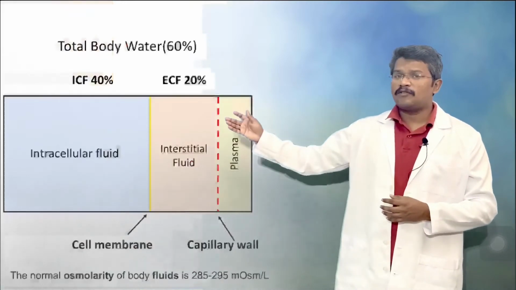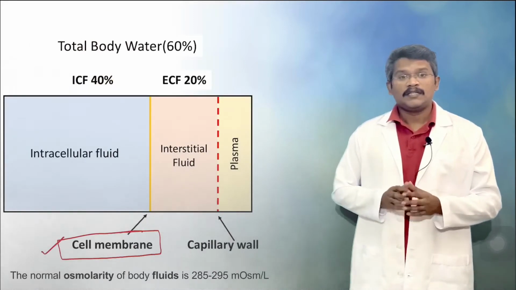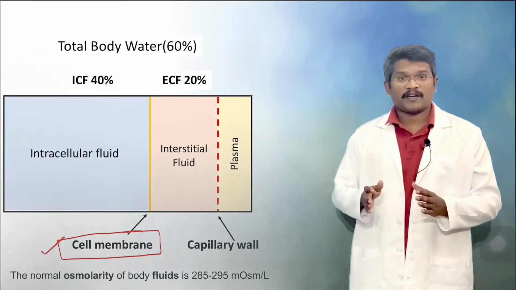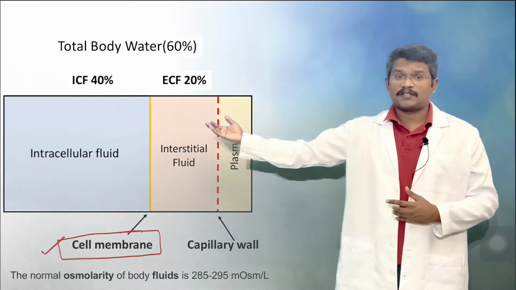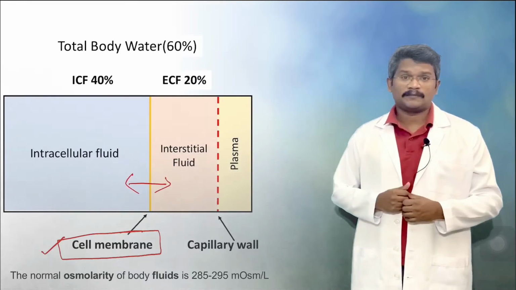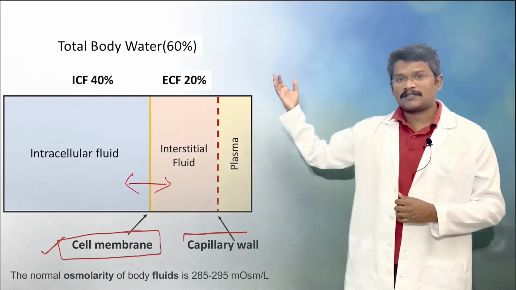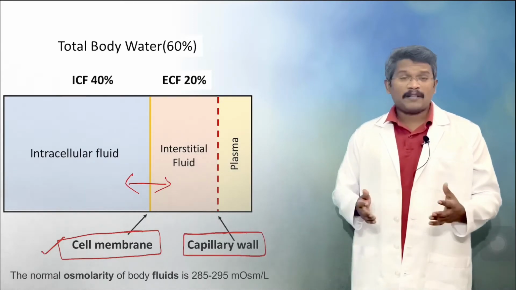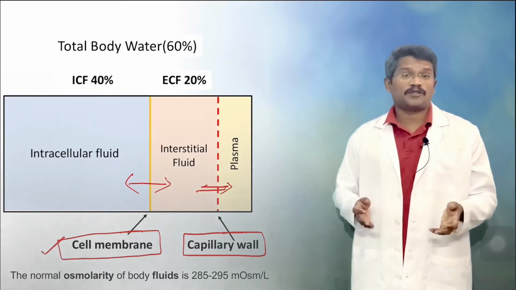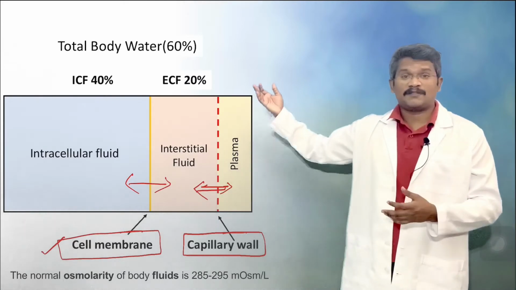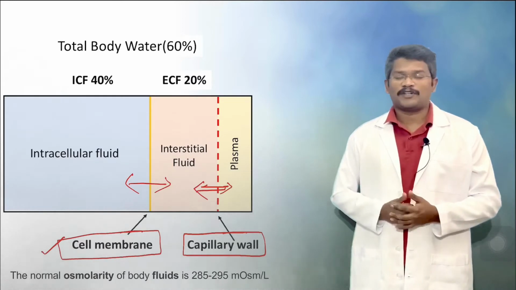The intracellular fluid and the extracellular fluid are separated by the cell membrane. The cell membrane tightly regulates the movement of ions through transporters and ion channels, whereas water freely moves between the intracellular compartment and the extracellular compartment. Within the extracellular compartment, the interstitial fluid and the plasma are separated by the capillary wall. The capillary wall allows both ions and water to move freely between the compartments, though the larger molecules like plasma proteins and the cells within the blood vessels are not generally allowed to go to the interstitial fluid.